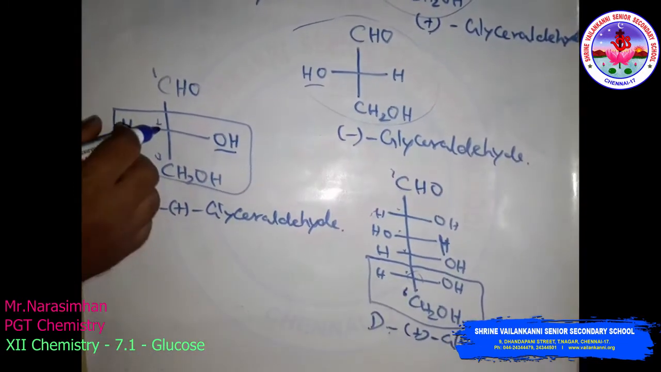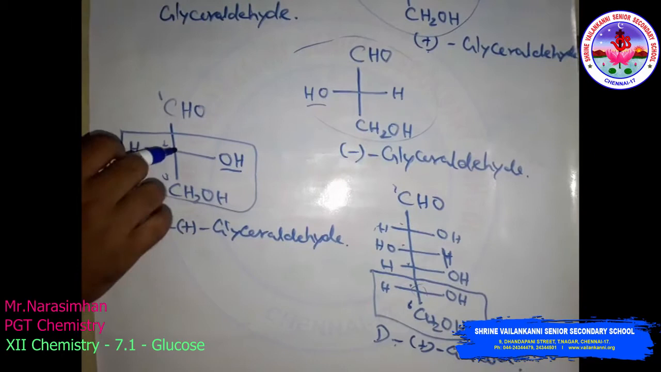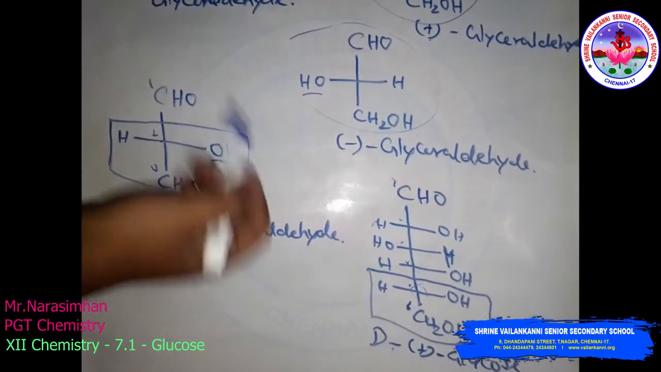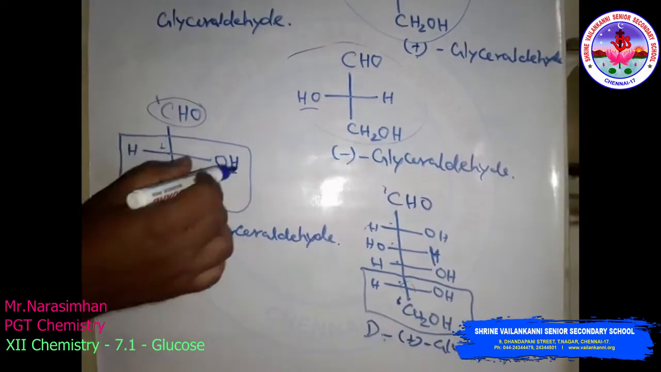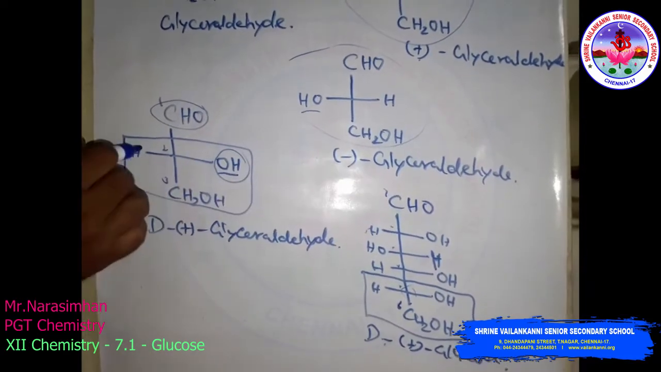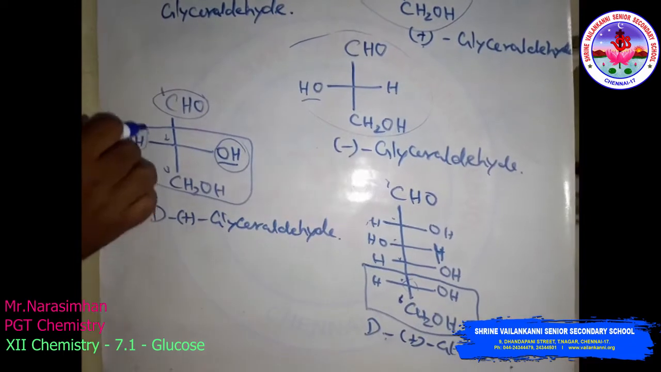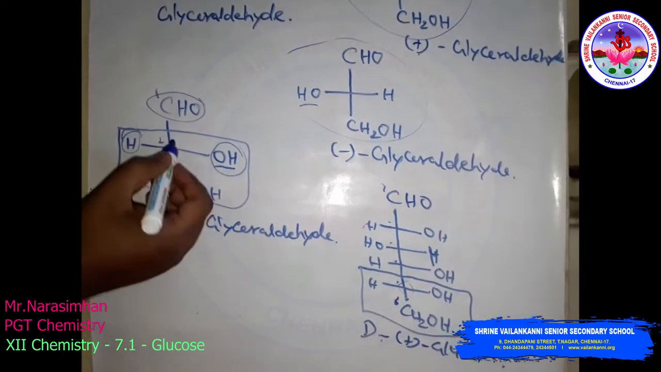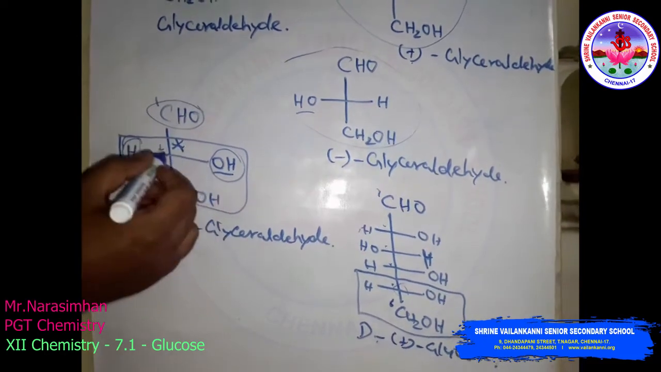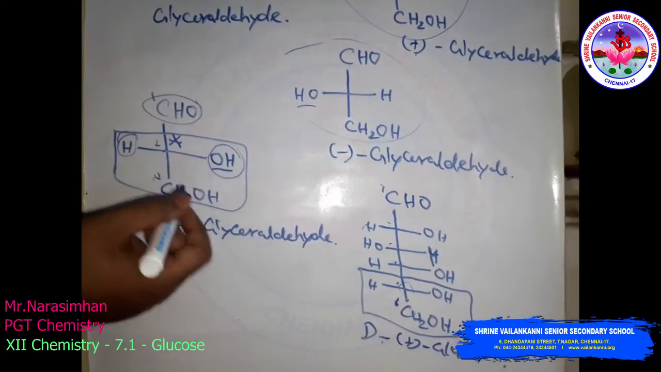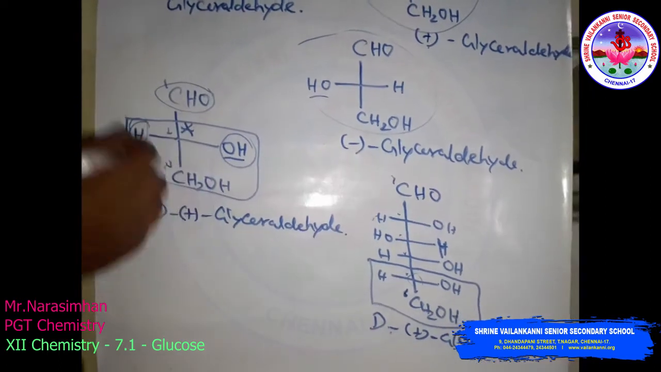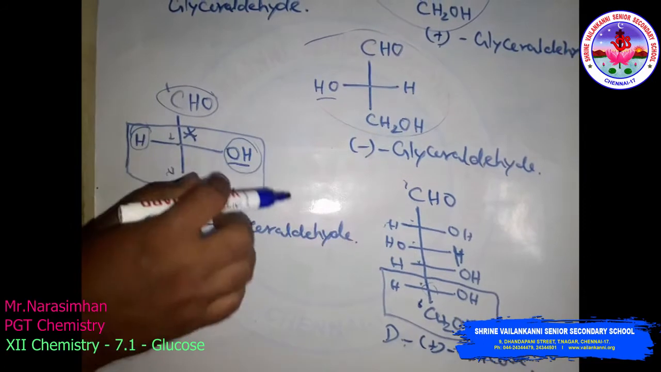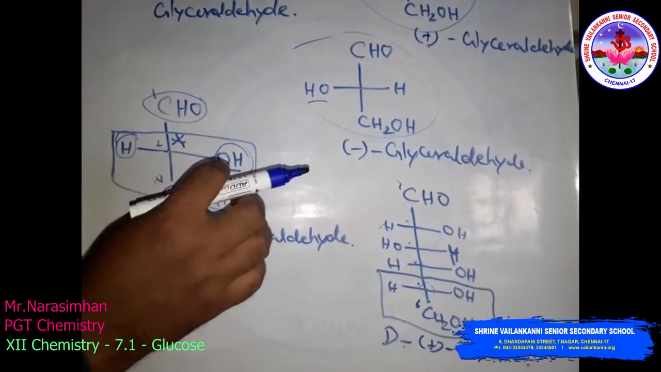Chiral carbon means all the groups or atoms surrounding the carbon should be different. Here one is an aldehyde group, one is a hydroxy group, one is hydrogen, and another is the CH2OH group. So all these are different. So these are called stereo center, asymmetric carbon, chiral center or chiral carbon. So if a chiral carbon is present, that compound is optically active. Okay.